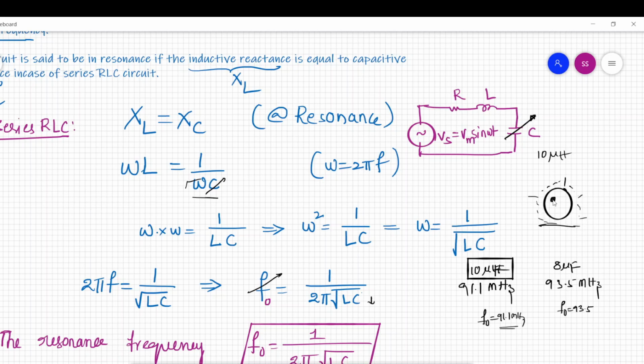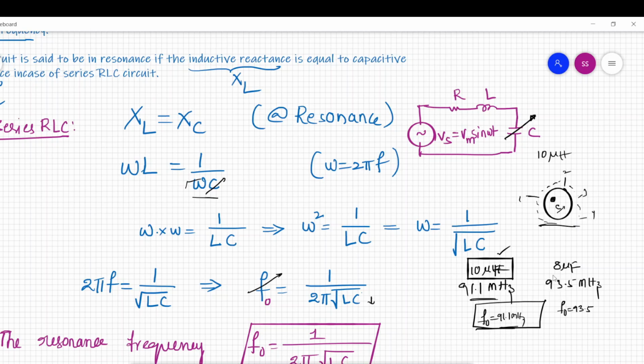This knob is nothing but a variable capacitance. It will indicate 1, 2, 3, 4 like that. If you change it to position 1, and the capacitance value is 10 microfarads and the resonance frequency of the circuit is equal to 91.1 megahertz, the circuit will obtain the maximum amount of signal from this radio station and you will listen to the songs clearly.